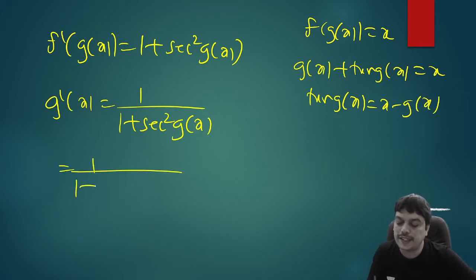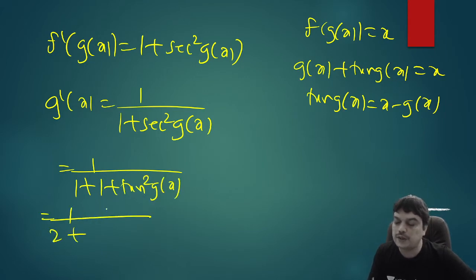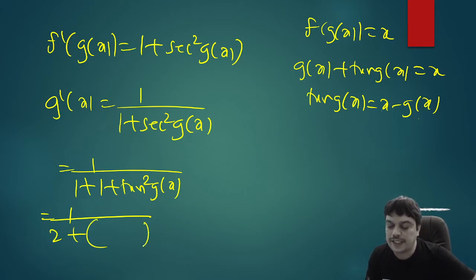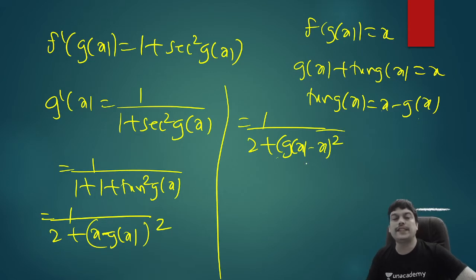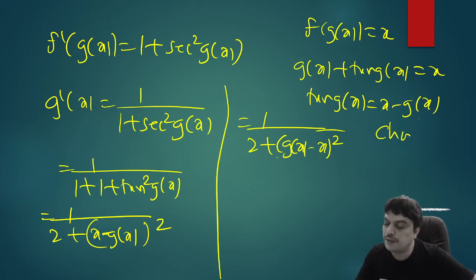So this secant square can be written as 1 plus tan square theta. So 1 plus tan square g of x. So we therefore get 1 by 2 plus what is tan of g of x from here? X minus g of x. So because square is there, we can write x minus g of x whole square. Or since there is a square, you can even write the answer as 1 by 2 plus g of x minus x whole square because there is a power 2 here. Whether you write x minus g of x or g of x minus x, there is a minus sign difference, on squaring, minus sign gets removed. So this is the correct answer. So we can say therefore choice C will be the correct answer.